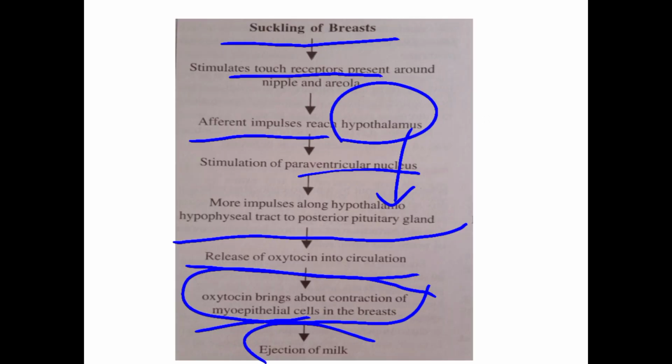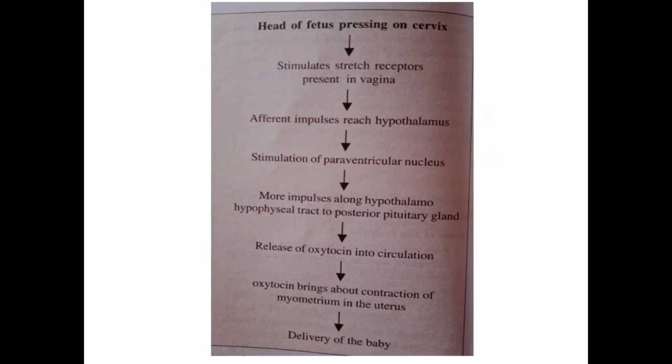So oxytocin is very important. The next function of oxytocin is the parturition reflex. Parturition means birth, the delivery, and during delivery this oxytocin is very important. Throughout the pregnancy, oxytocin release is inhibited.